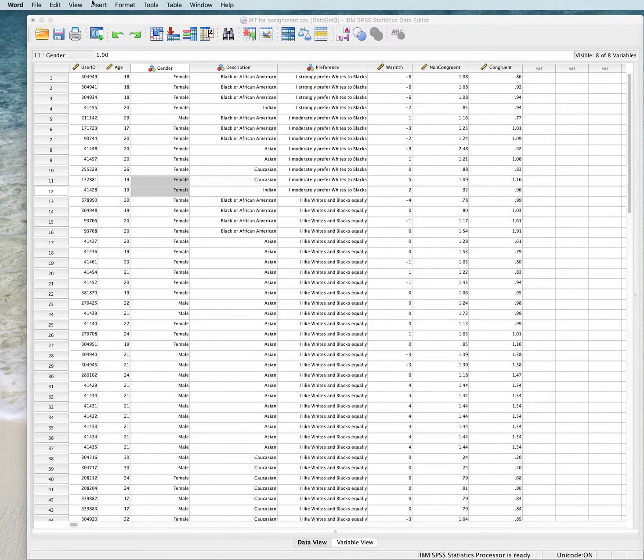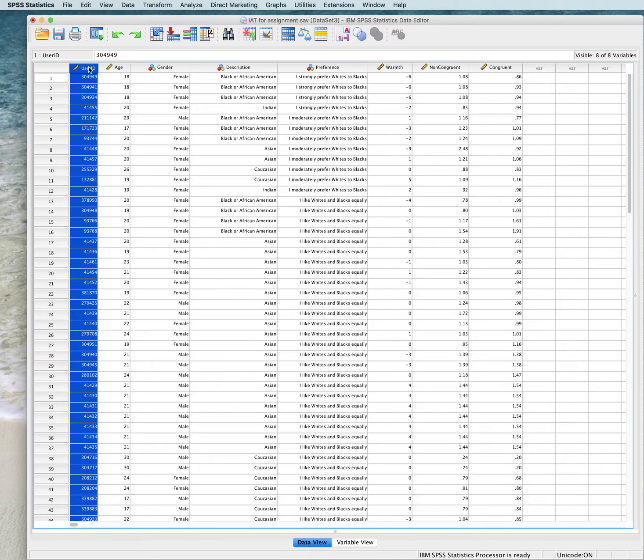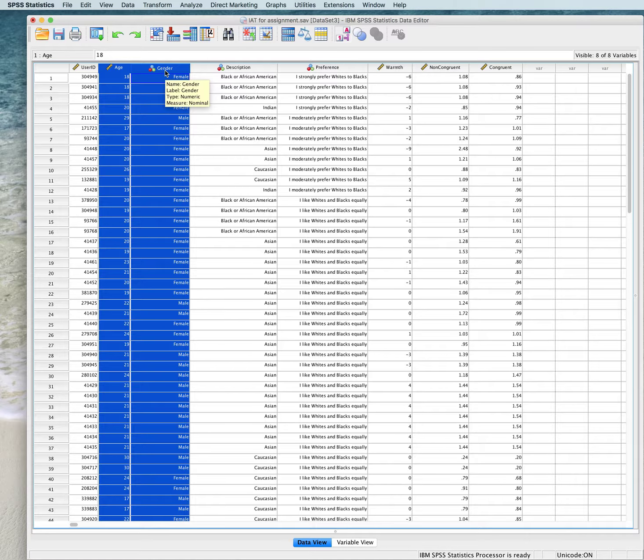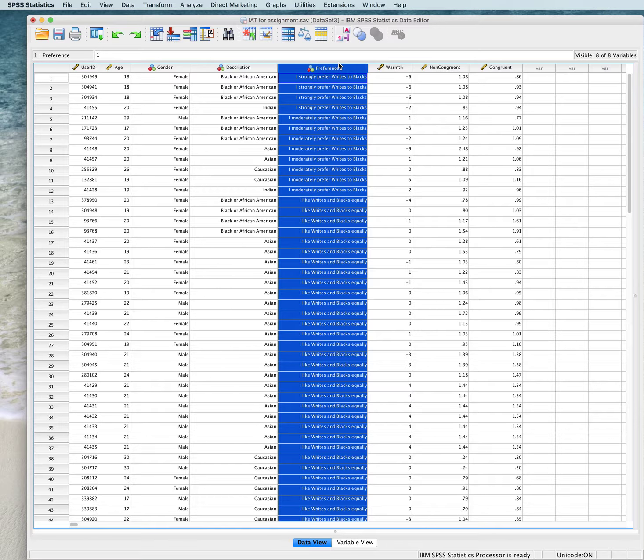So let's look at your data. The first column simply provides a participant identification number, or the number that each person receives upon the completion of the experiment. Data in columns 2 and 3 are relatively self-explanatory. They relate to age and gender. The column labelled preference is an indication of how the person reported their feelings about individuals based on race. If the participant declined to indicate his or her warmth towards a group, you will see the word decline in the column next to the participant's information.